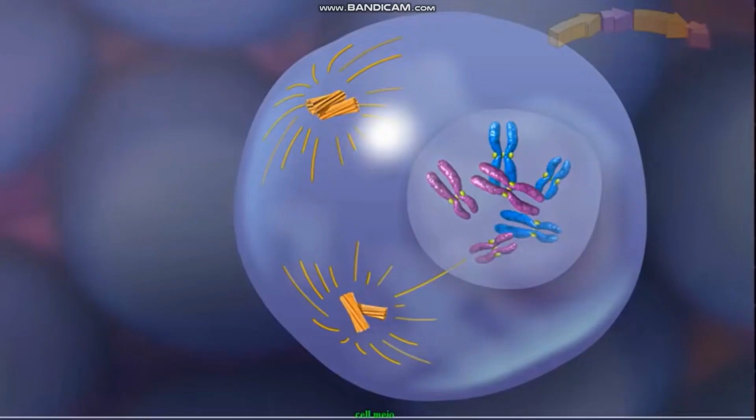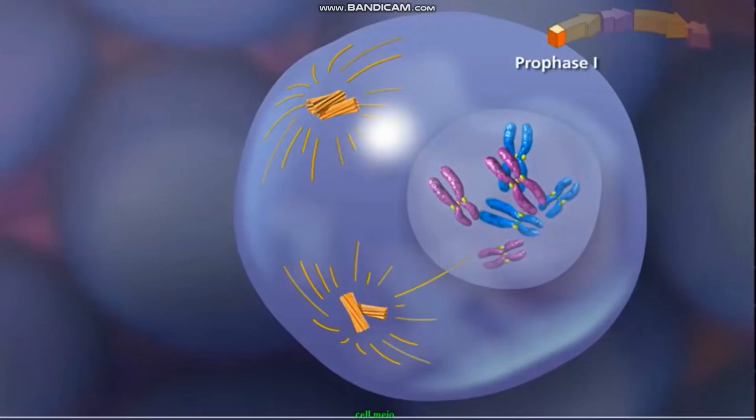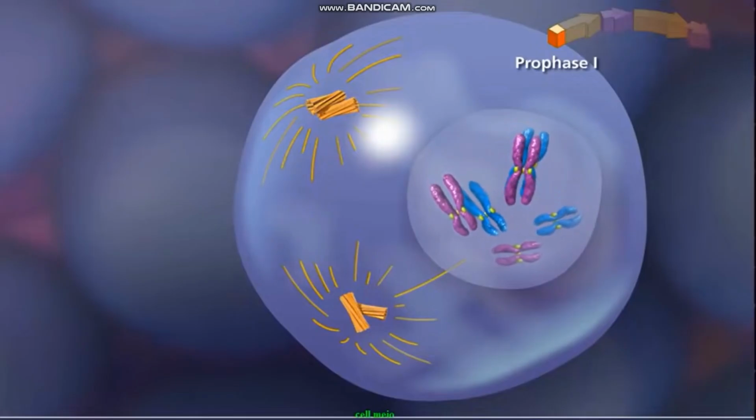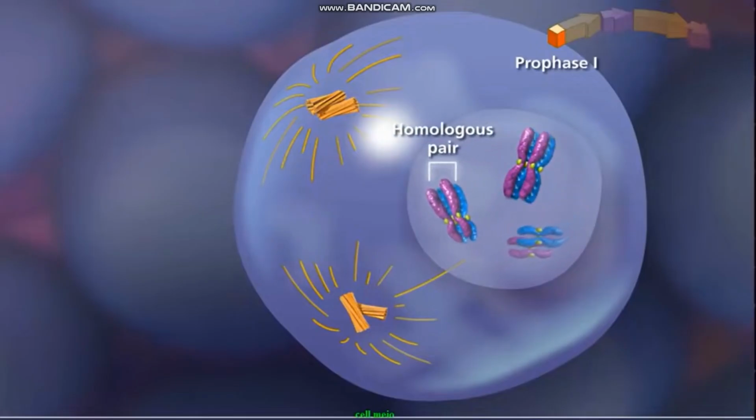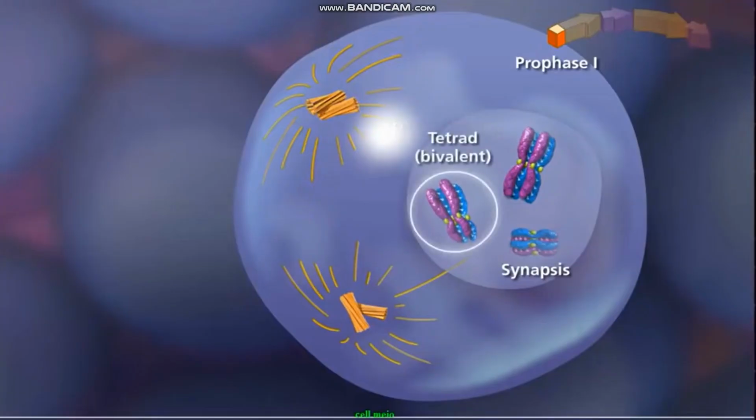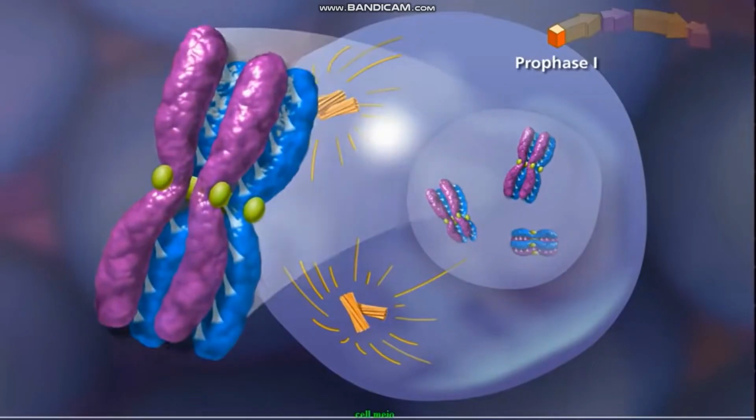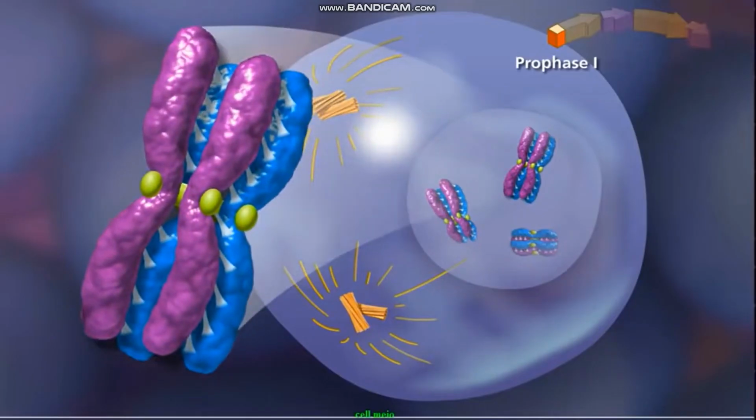The first event occurs during prophase I, when homologous pairs of sister chromatids lie side by side in a process called synapsis, forming a tetrad or bivalent. The homologous chromosomes share similar, but not necessarily identical genes. Once this structure is formed, the second event, called crossing over, can occur.